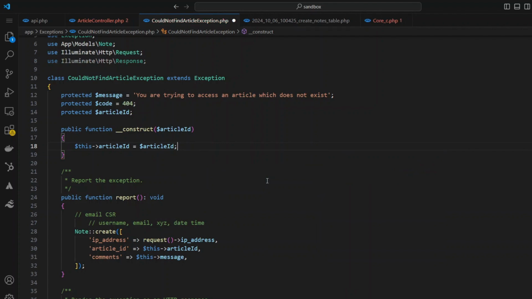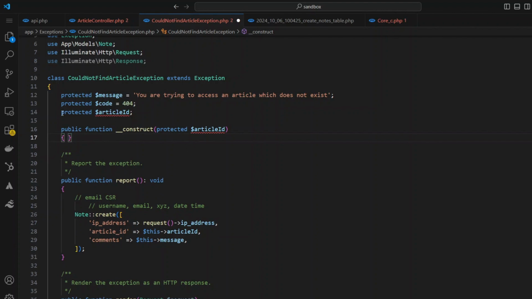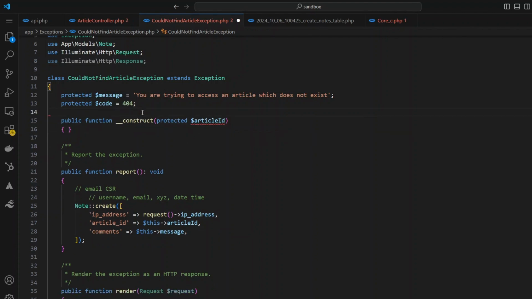So I could do this, but since I'm using PHP 8 and above, I could do this in one line. I can copy this here and I could place it right here. I no longer need this line, and I can do this, and also I can remove it from here. So now one line does all of that. So what's going to happen is whenever someone calls this exception or creates an object of it, they have to pass me an article ID. And then I pass that information into the note that I create.